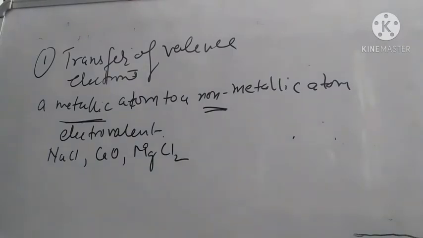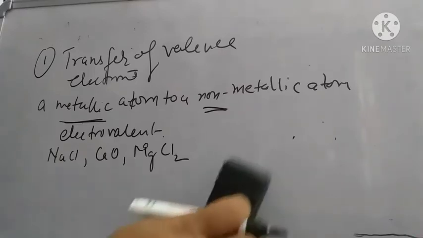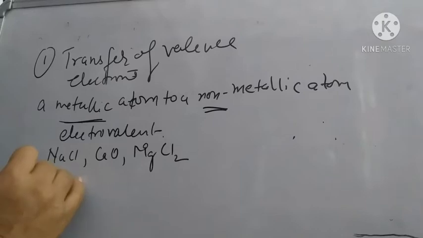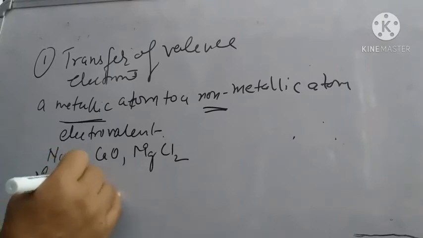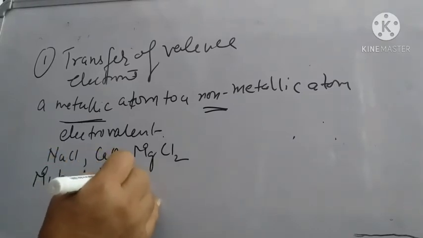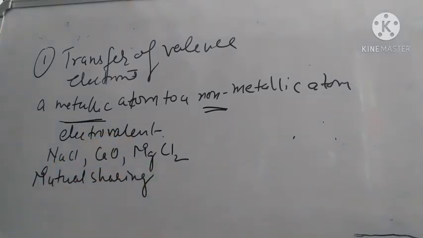Now, the second type of chemical bond is formed by mutual sharing of electrons between pairs of atoms of non-metallic elements.